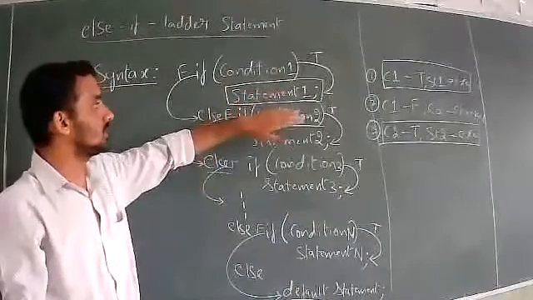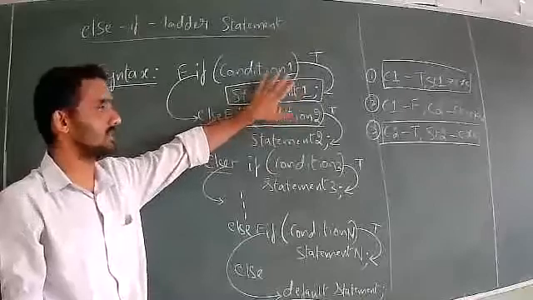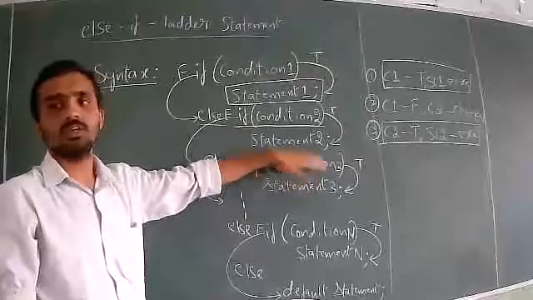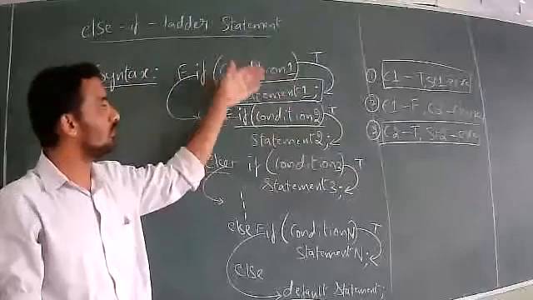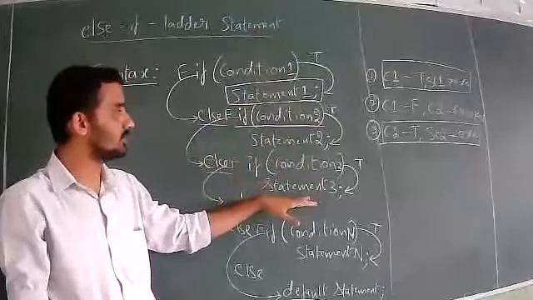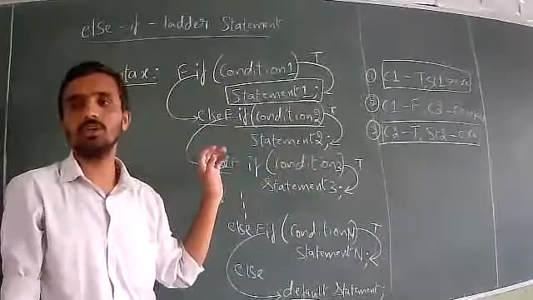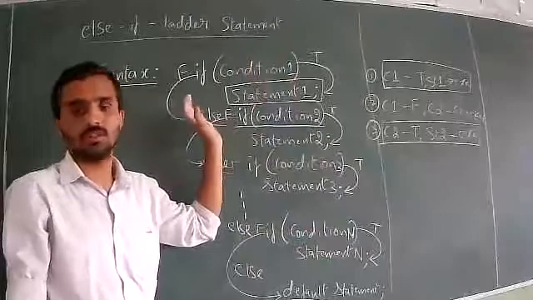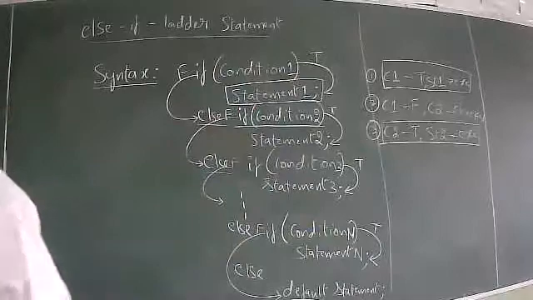Okay. So if I say condition 2 is executed, that means condition 1 is false, statement 1 is not executed. If I say condition 3 is executed, means condition 1, statement 1, condition 2, statement 2, all are not executed, in the sense, false. Condition 1, condition 2, both are false, then only condition 3 is checked. If I say condition 4 is executed, means condition 1, 2 and 3 are false, then only condition 4 will be executed. If I say condition n is executed, means n minus 1 conditions are false, then only nth condition can be executed, otherwise no. Okay, in this way we have to understand.